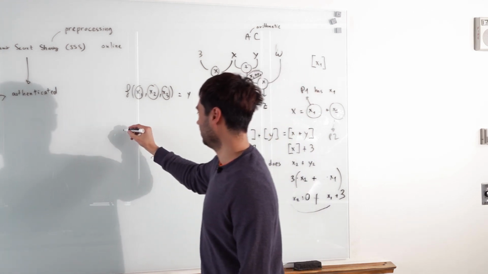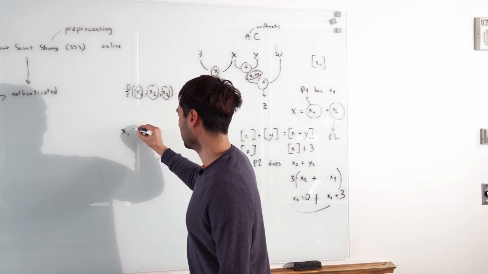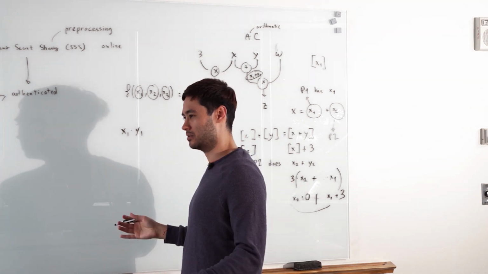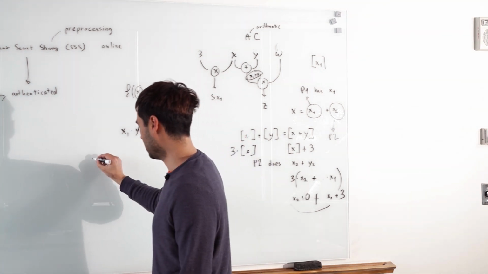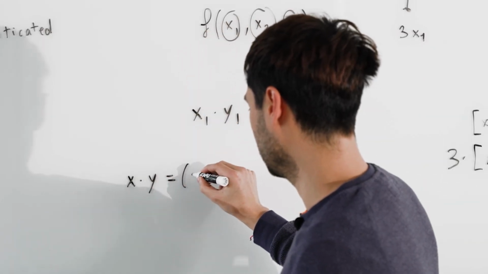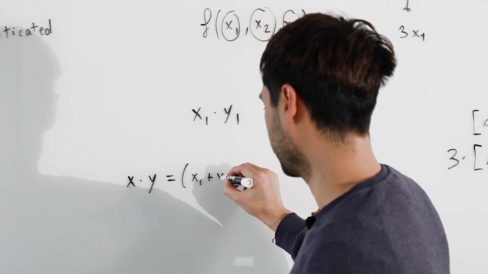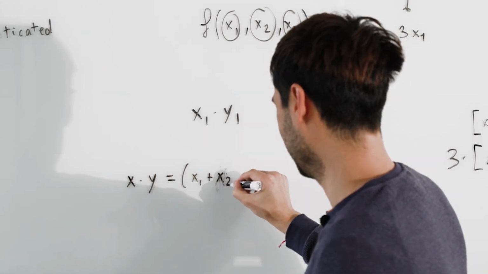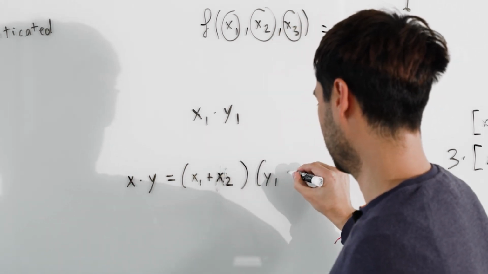And so you can see that if I do x1 times y1 on my side and you do that on your side, it doesn't really work. Because x times y is equal to what? x1 plus x2, times y1 plus y2, right?